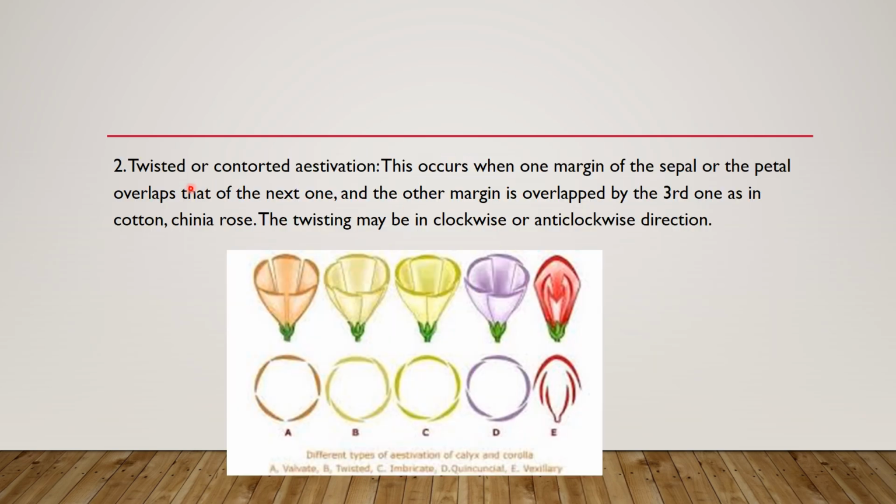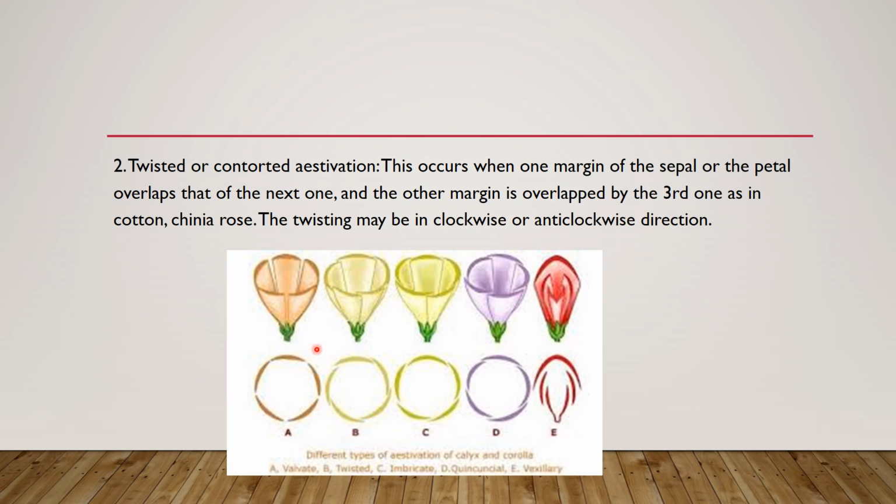The other type of aestivation is twisted, or contorted, but it's known as twisted aestivation. So this is number B. This occurs when one margin of the sepal or petal overlaps the next one. One margin overlaps the next one.